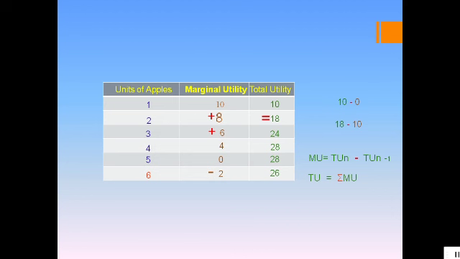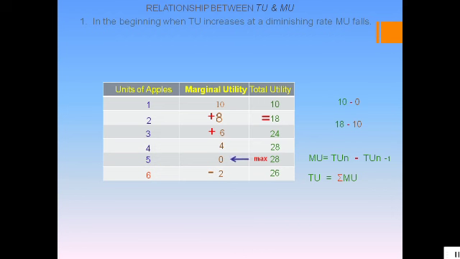Now, let us see the relationship between total utility and marginal utility. First, in the initial stage, when total utility increases from 10 to 28 at a diminishing rate, marginal utility falls from 10 to 4. Second, when total utility is maximum, that is 28, marginal utility is 0.